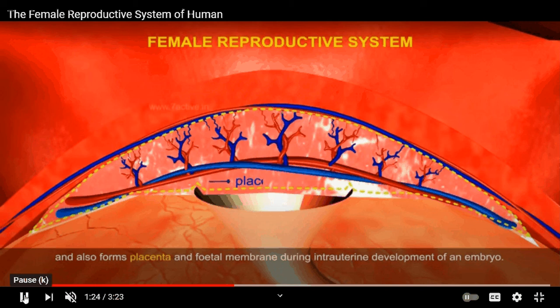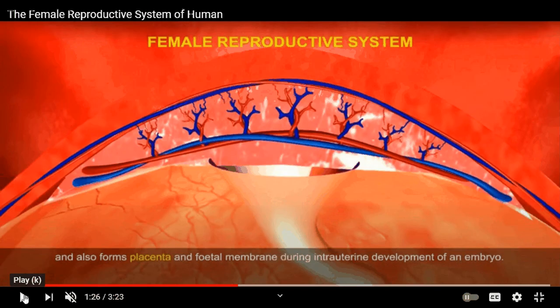Then what happens, when implantation occurs in the female reproductive system, the endometrium is repaired, and ultimately it leads to the development of a baby in the female body, and then secondary sexual characters will be introduced in the body. So this is what we have studied about the female reproductive system.